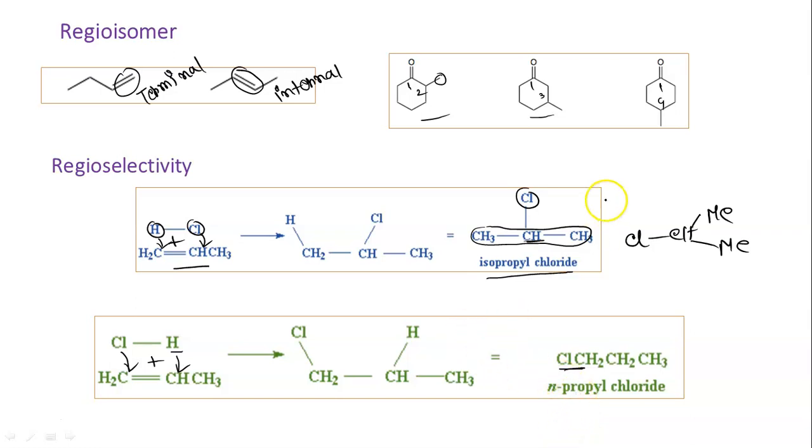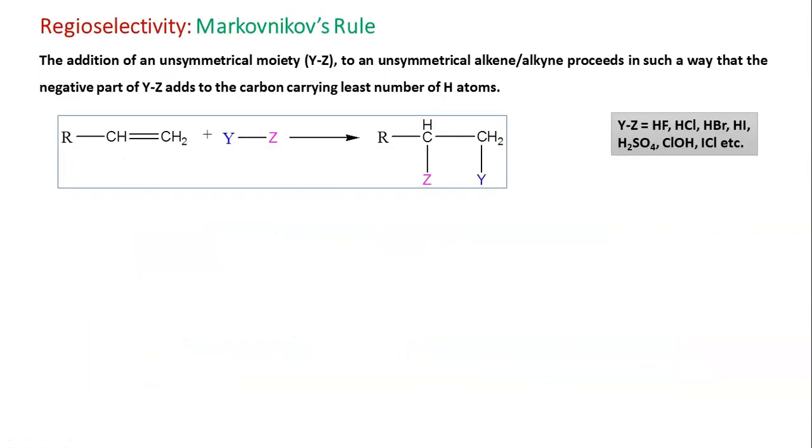Okay, so here which product will be the major? Suppose this is product A, this is product B. Now one of them will be the major, that is regioselectivity. And how can we predict that? We can predict that on the basis of Markovnikov's rule. That's why it is so important. So regioselectivity and Markovnikov's rule.